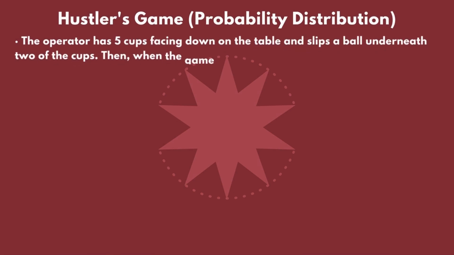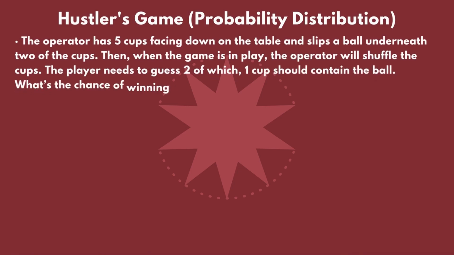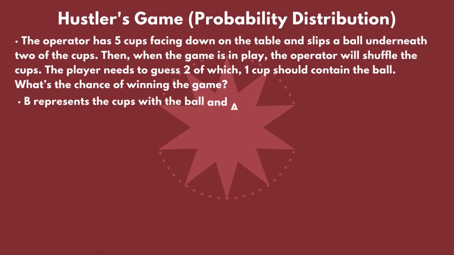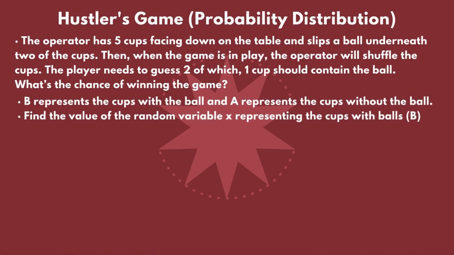It says that the operator has 5 cups facing down on the table and slips a ball underneath 2 of the cups. The player needs to guess 2 of which 1 or 2 cups should contain the ball. What is the chance of winning the game? We can use the letter B to represent the cups with the ball, and A represents the cups without the ball. We need to find the value of the random variable x representing the cups with balls.